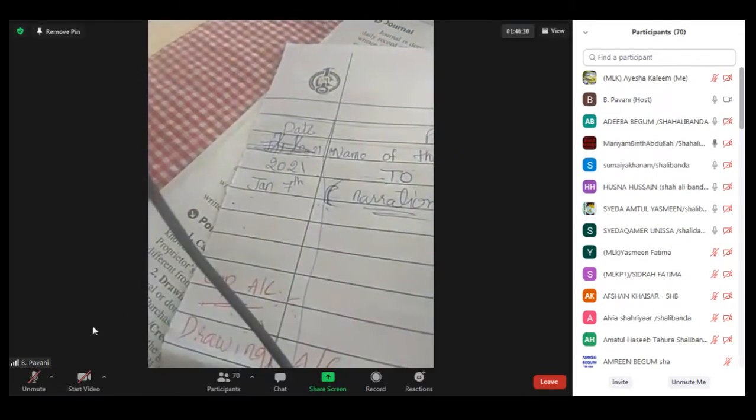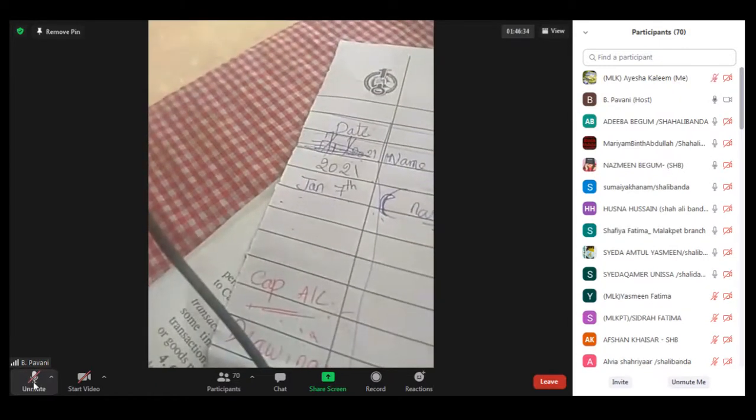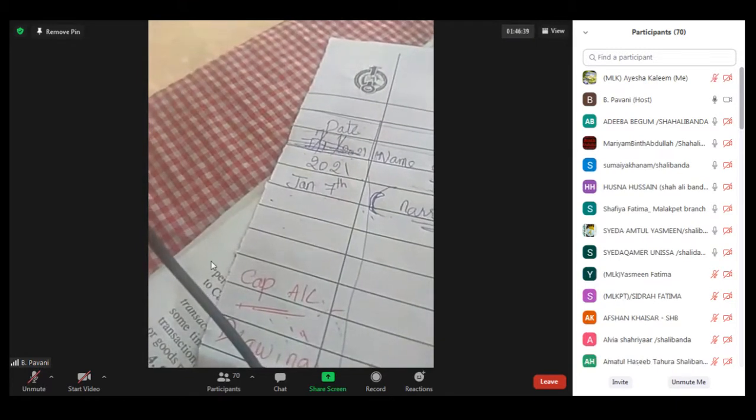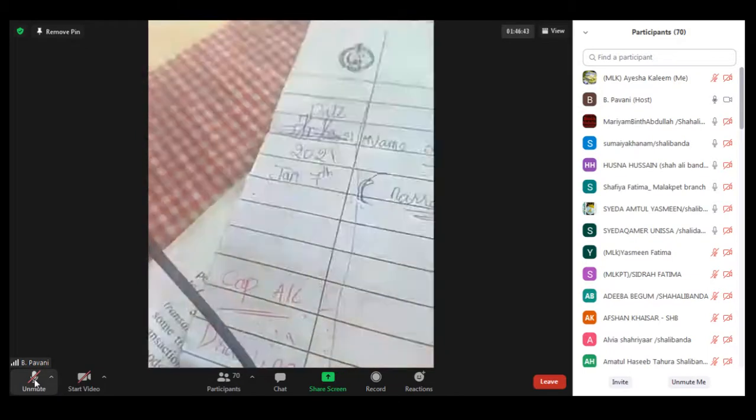Then next I want to discuss the compound journal entry. What do you mean by compound journal entry? It is a combination. Suppose two or more transactions of similar nature occur on the same day, and either the debit or credit account is common, then that can be conveniently recorded in one journal entry instead of making separate entries.